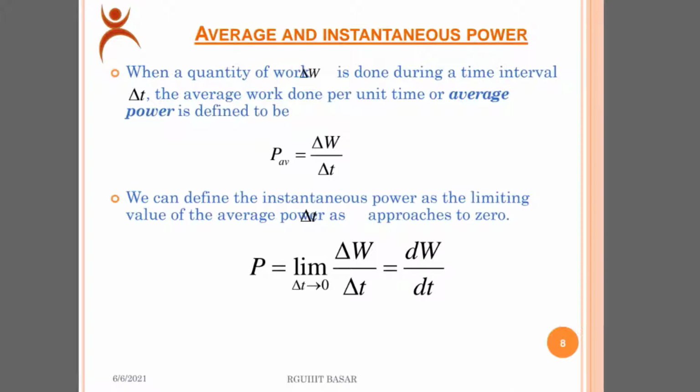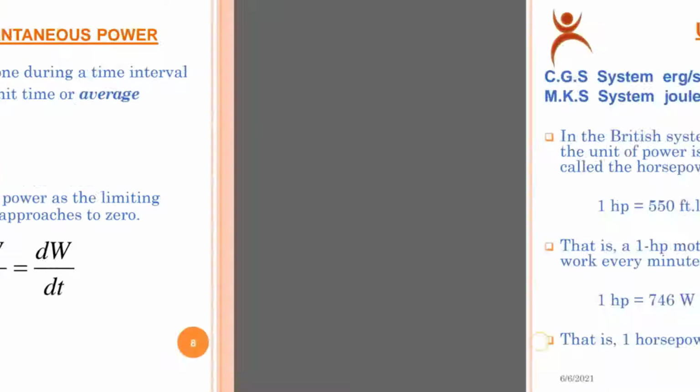Average and instantaneous power. When a quantity of work delta W is done during a time interval delta T, the average work done per unit time, or average power, is defined to be average power P_av equal to delta W by delta T. We can define the instantaneous power as the limit value of the average power as delta T approaches 0, where power P equals the limit as delta T goes to 0 of delta W by delta T, which is given by the derivative of the work done with respect to time. Then go to another slide.